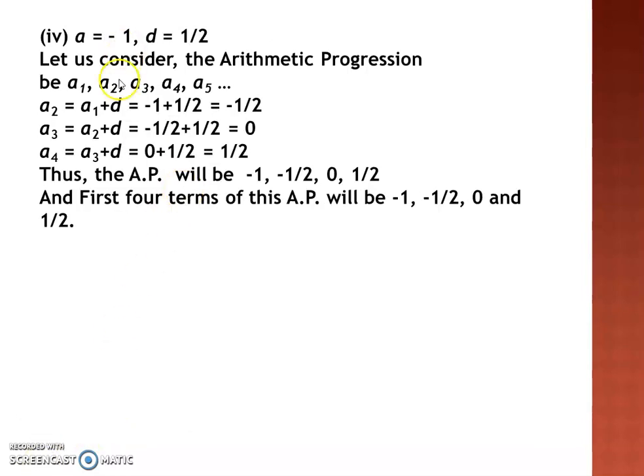The last one, A is minus 1 and D is half. So again keep on adding half to it. Minus 1 plus half will be the second term, which is minus half. Then minus half plus half, that is 0, and then 0 plus half, that is half. So these will be the first 4 terms of the AP, that is minus 1 by 2, 0 and 1 by 2. So this is how you will generate the AP if you know A and D, that is, the first term and the common difference.